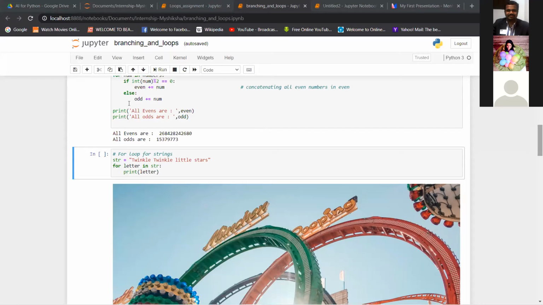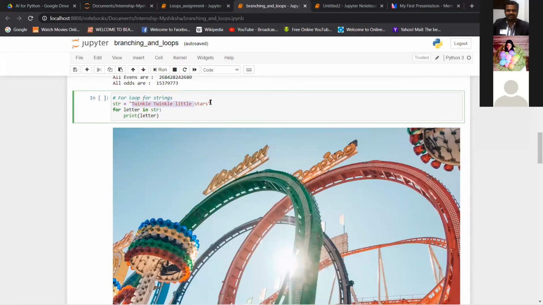So we will go to for loops for strings now, okay? Similar things. I have a simple string here, twinkle twinkle little stars. Now I want to run my for loop on this string. So I'll write for letter in str, the same variable as defined above, and print letter. Whatever you defined here, you have to do operations on this. It will take each of these letters as each repetition.